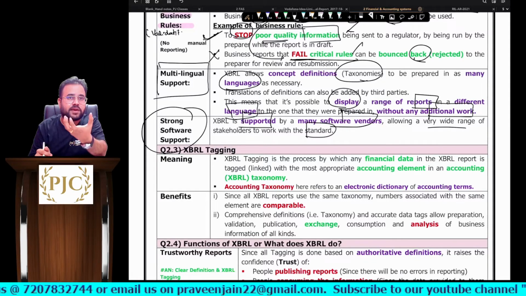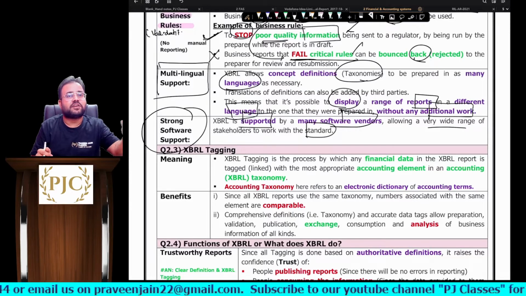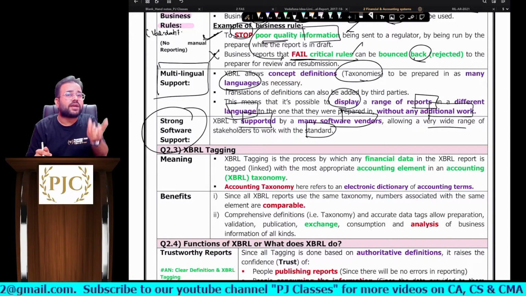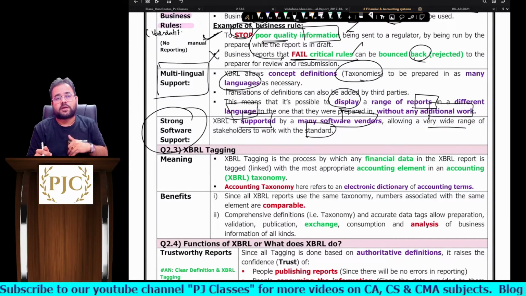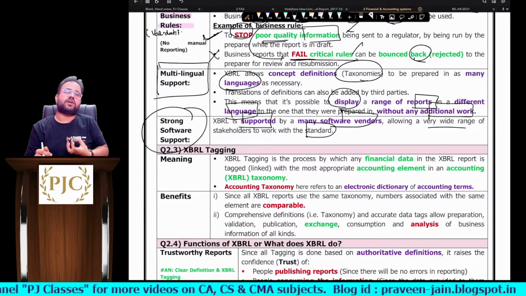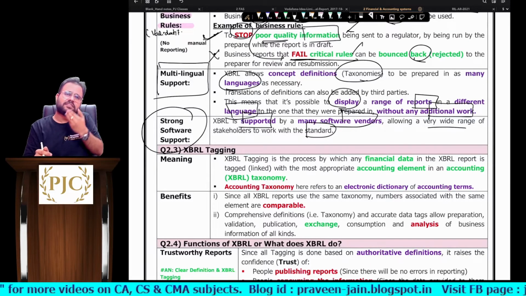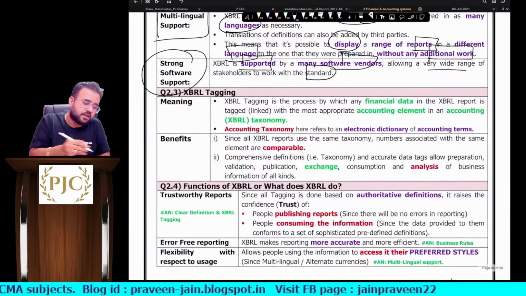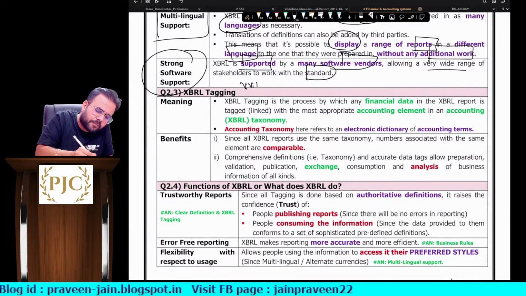Similarly, if XBRL were supported by only one software vendor, that would be a problem for us, sir. Then we would think twice whether to accept this standard or not. But because XBRL is supported by various software vendors, it becomes good for us, sir. So it is assured that you will get good software support, sir. Clear? Next.